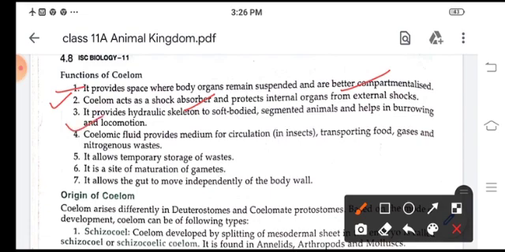It also provides a hydraulic skeleton to the soft-bodied segmented animals and helps in locomotion. Now coelomic fluid provides a medium for circulation, transporting food, gases and nitrogenous waste. It also stores waste temporarily. It is also the site for maturation of gametes, and it allows the gut to move independently of the body wall.